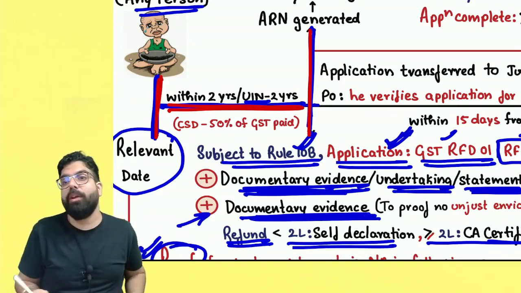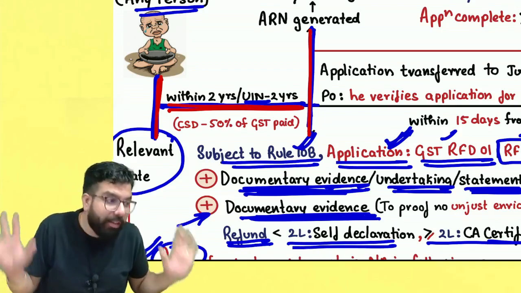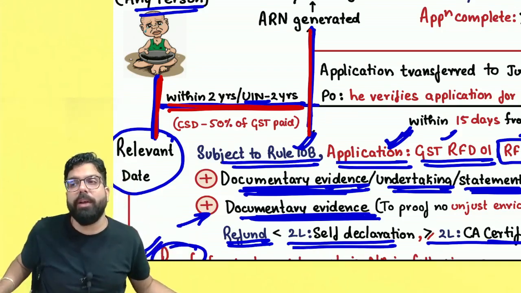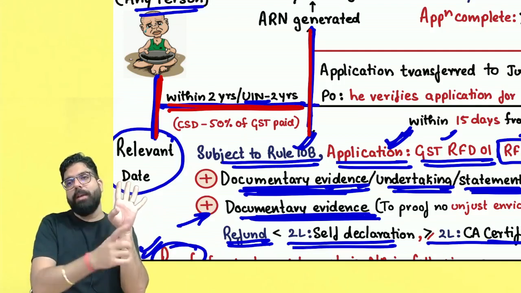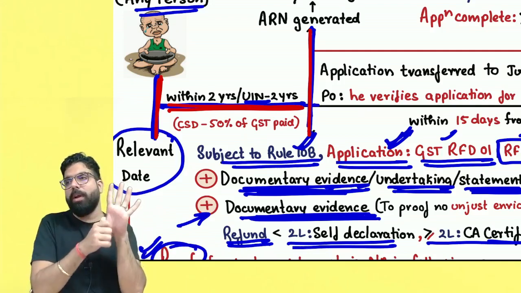And in these 5 scenarios, they have told that any proof of unjust enrichment is not required. What are the 5 scenarios? Number 1. Whenever you are exporting, either in the case of export, IGST refund and ITC refund, you don't have to give a proof.